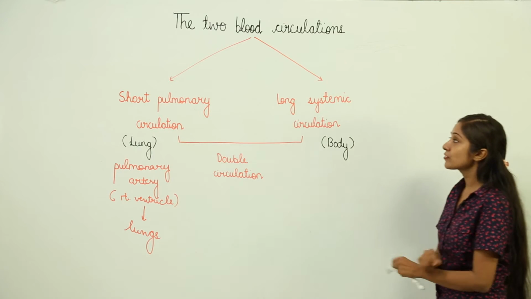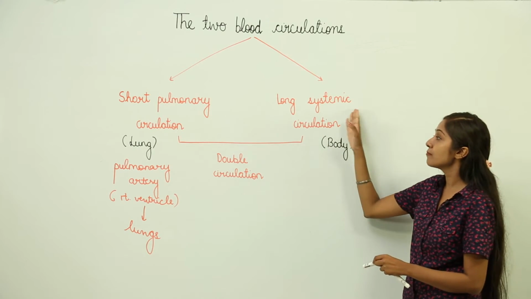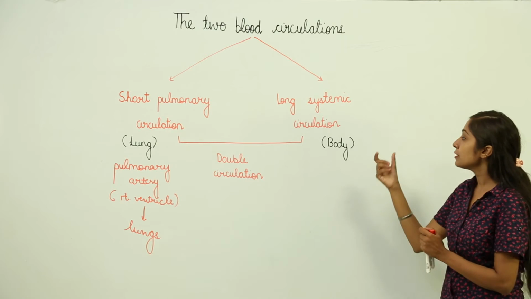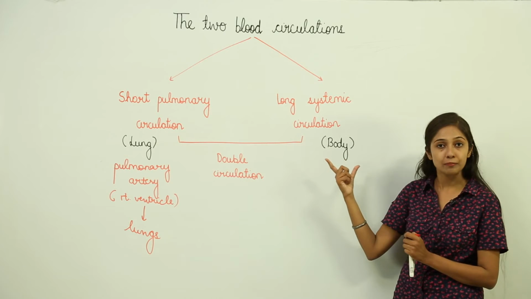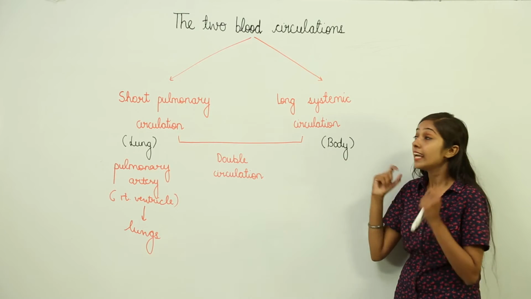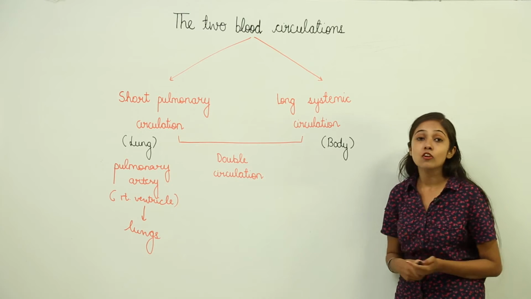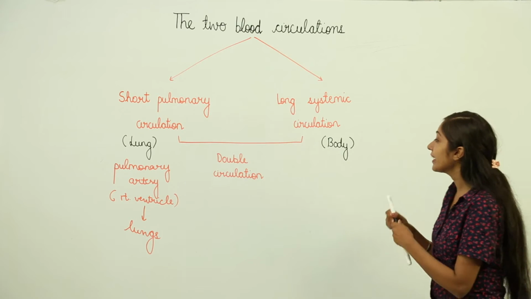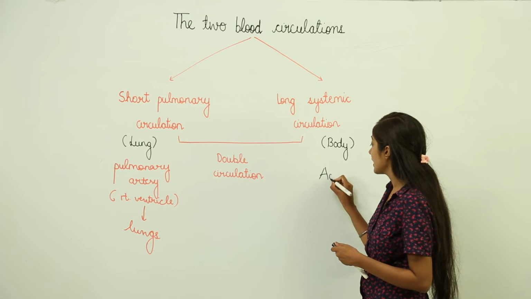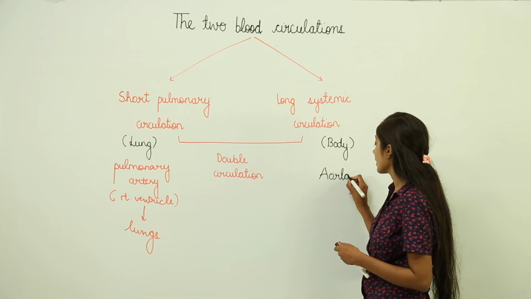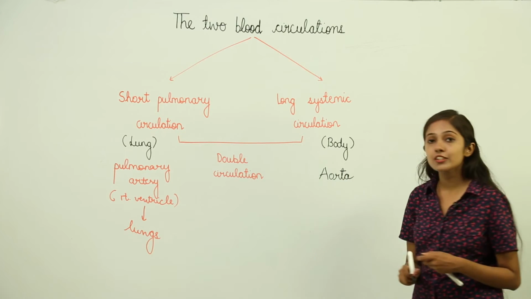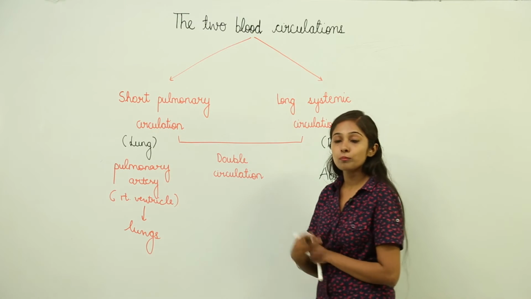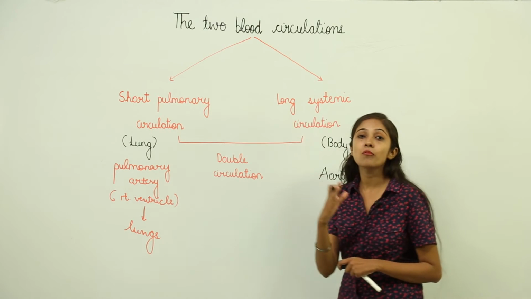Next, the second type of circulation is the long systemic circulation, which actually pertains to the body. Now what happens? This long systemic circulation begins at the aorta. The aorta is going to send blood through many arteries to all the body parts.